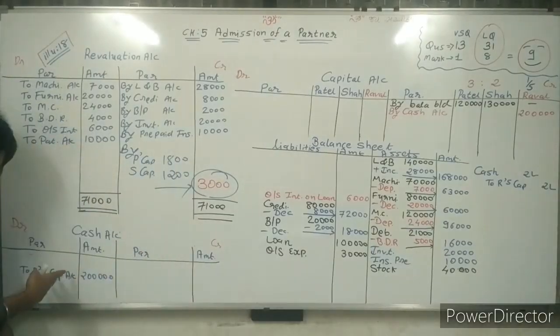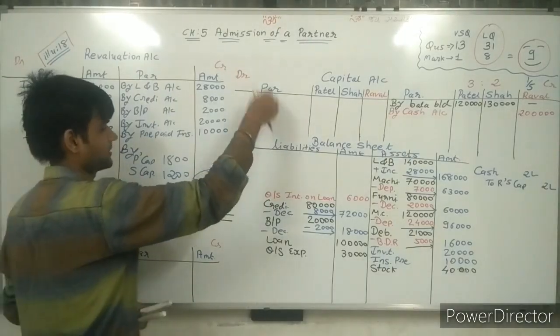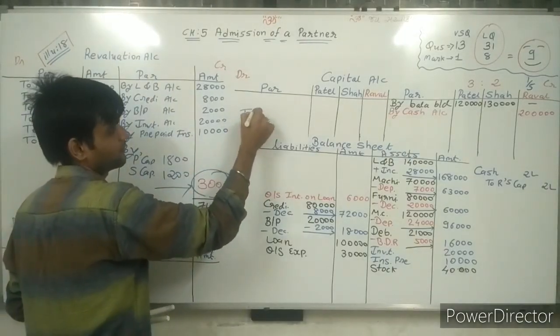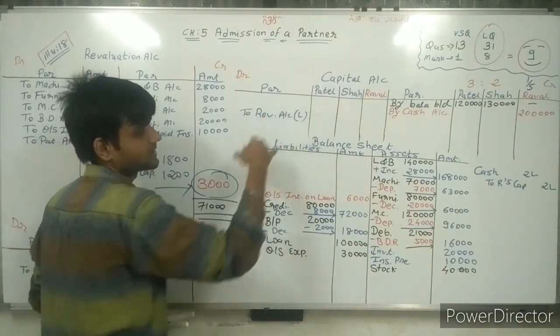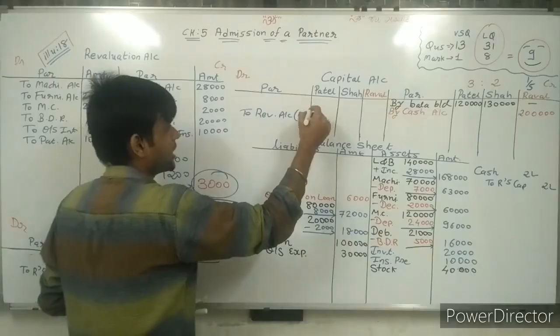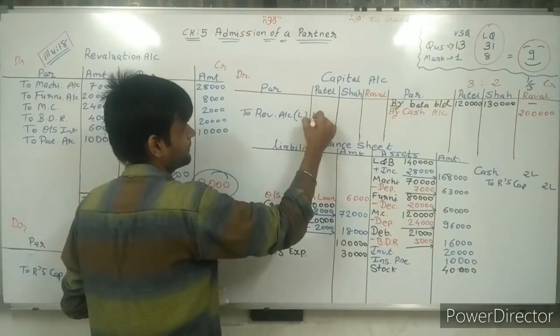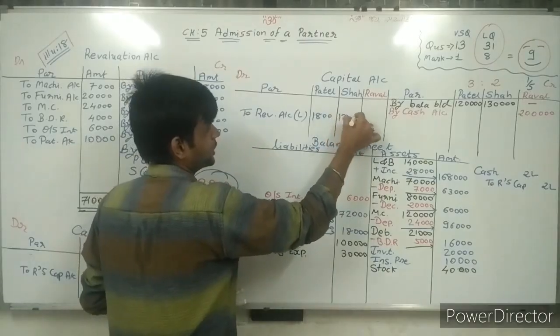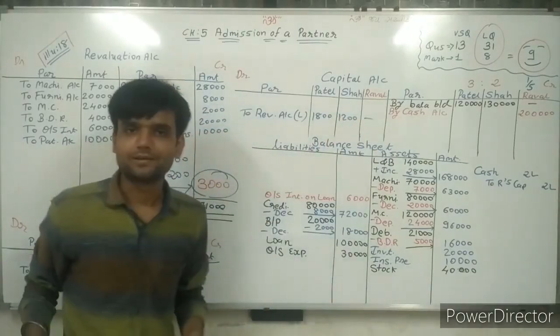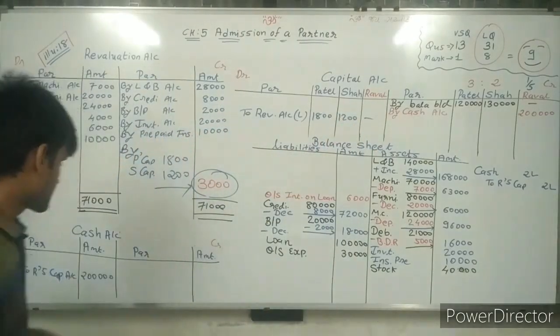Now, cross effect given in capital account. So, cross to capital account here. To revaluation account, it's a loss. Write down 1,800, 1,200 and dash. Same way, sir, close this.